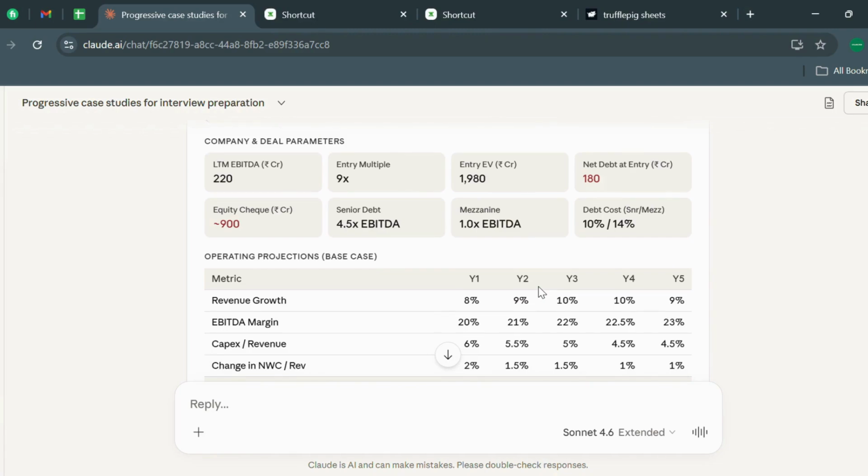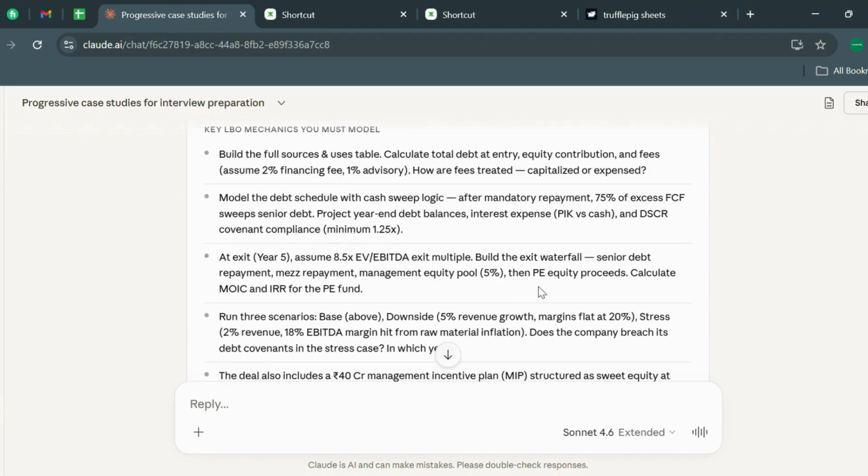What we actually have to do is build the full sources and uses table, calculate the total debt at entry, equity contribution and fees, assuming 2% financing fees and 1% advisory. How are the fees treated, capitalized or expensed?